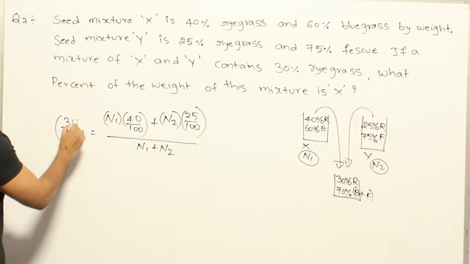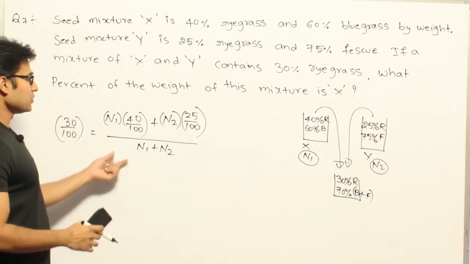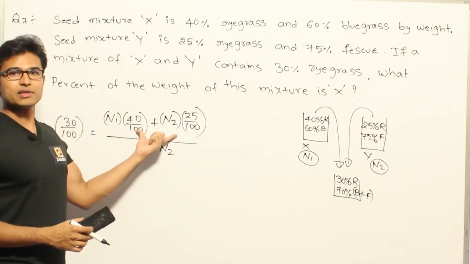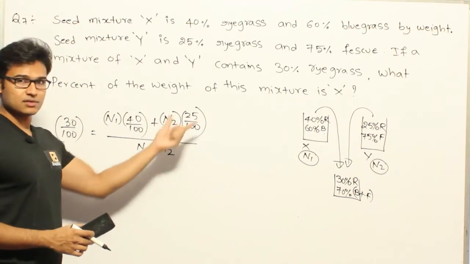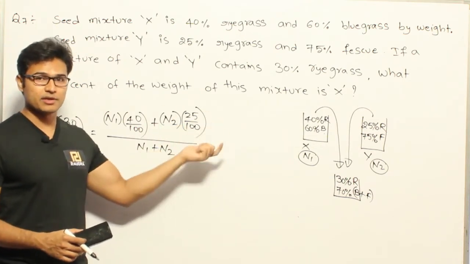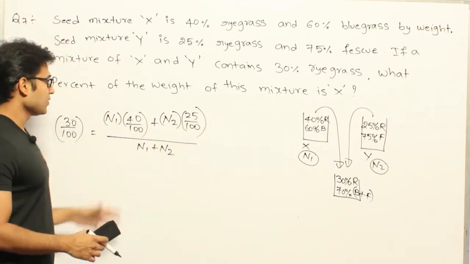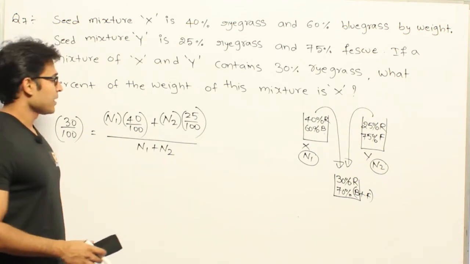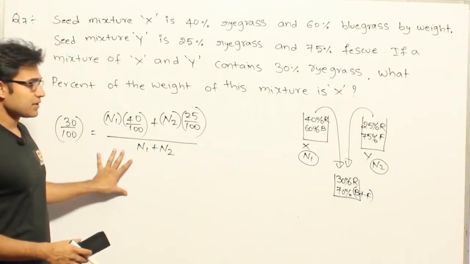Getting this? So you need not worry about the units now, because the numerator is in kgs, the denominator is also in kgs, if you assume that they are in kgs, they get cancelled away, so you need not worry about the units here. Now if you see, this is in the Alligation's formula.